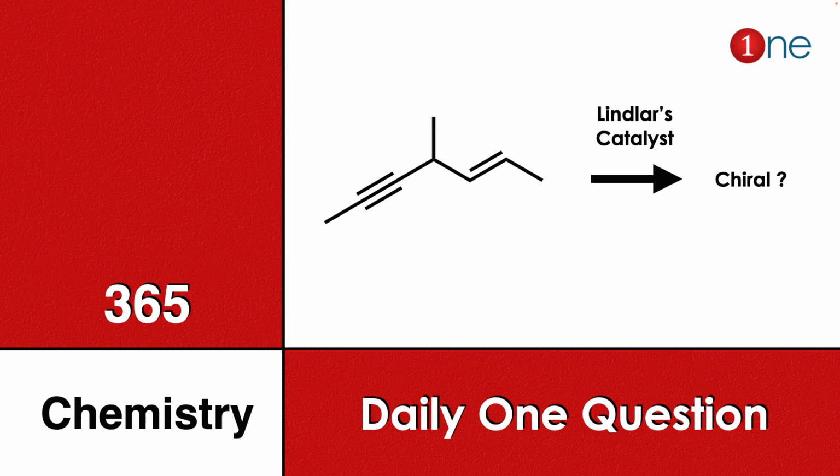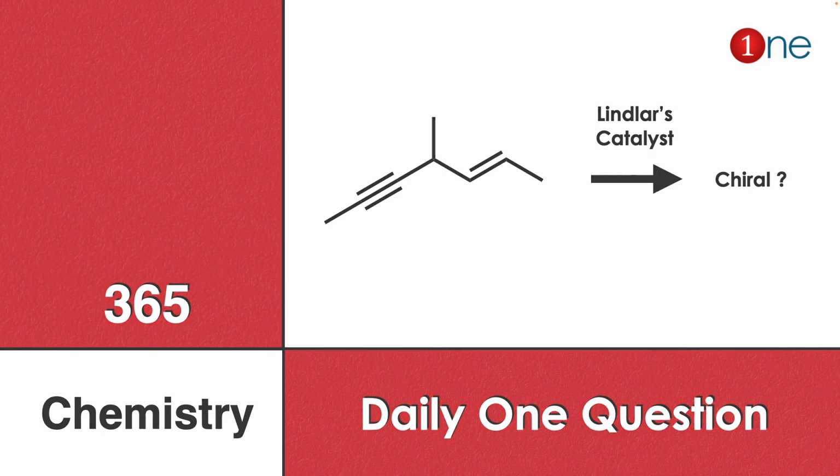Here the compound is given with alkene, alkyne and alkane. The side chains are also there. You are using the Lindlar Catalyst. You have to find what will be the final product.